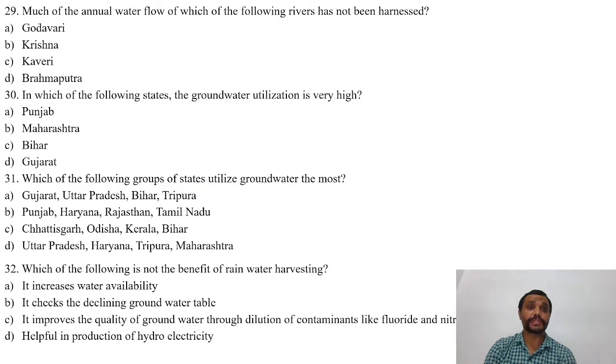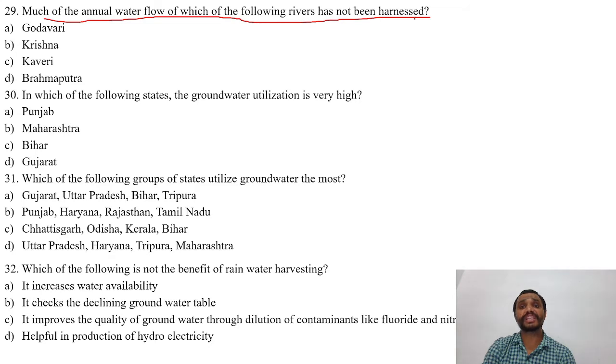The next question is, much of the annual water flow of which of the following rivers has not been harnessed? Options are A. Godavari, B. Krishna, C. Kaveri, D. Brahmaputra. The right answer is D. That is Brahmaputra.